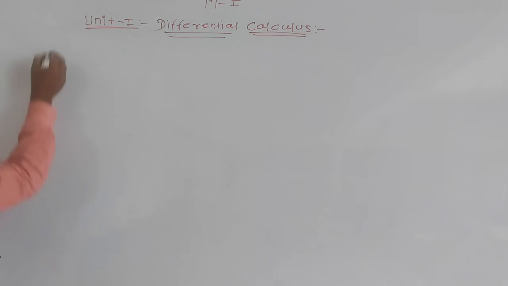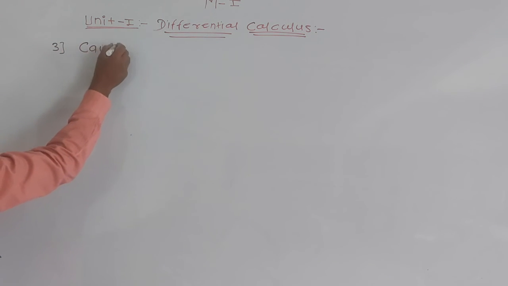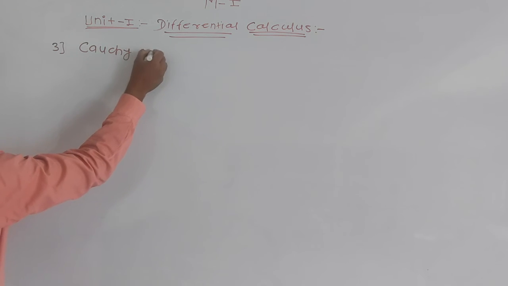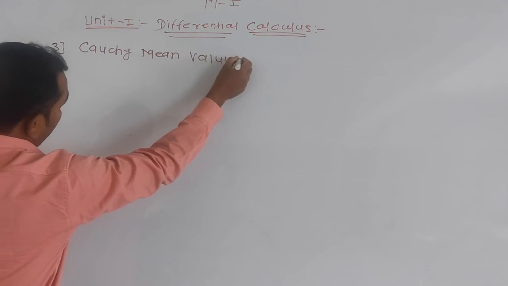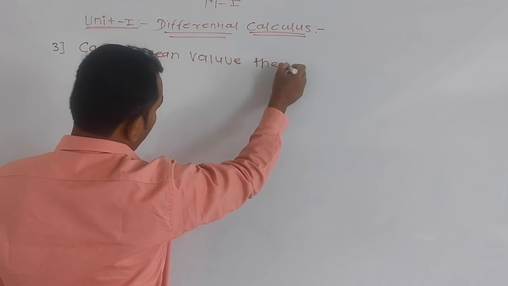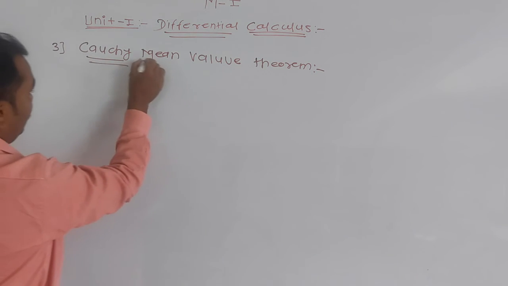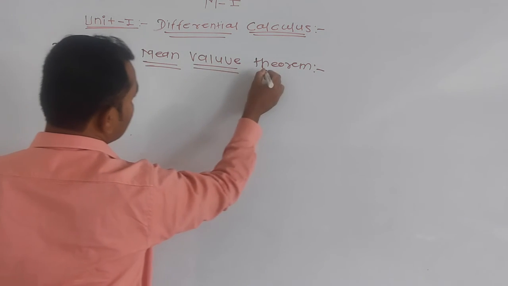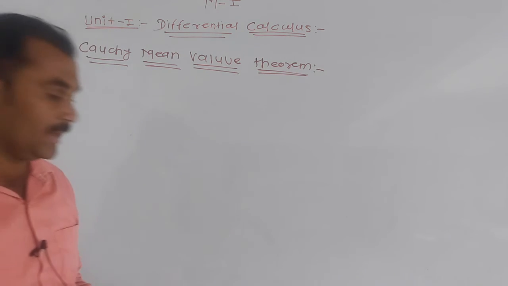Third, Cauchy mean value theorem. This is for two functions f of x and g of x defined in the same interval.